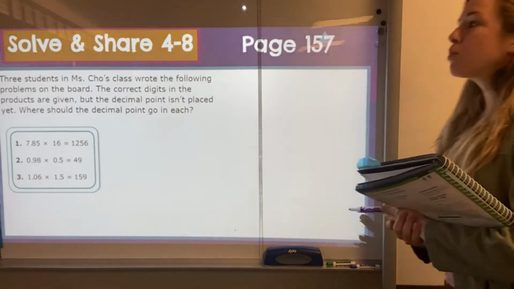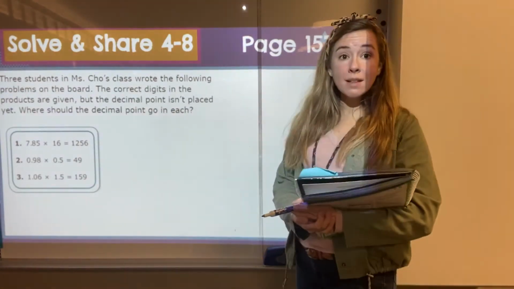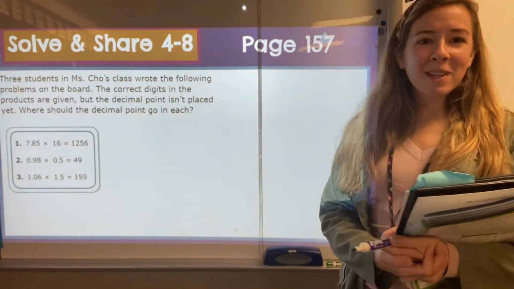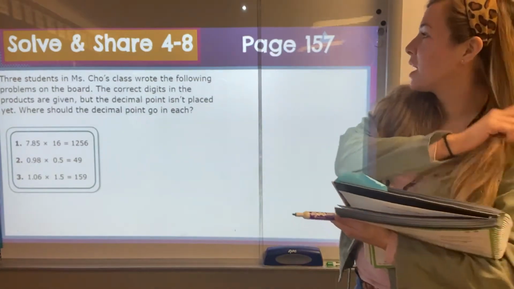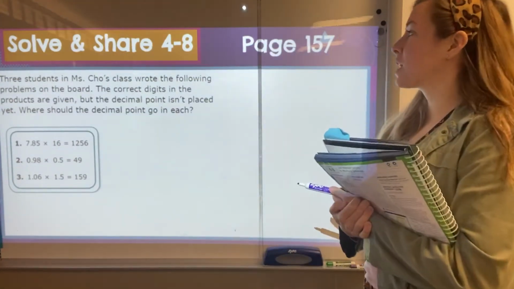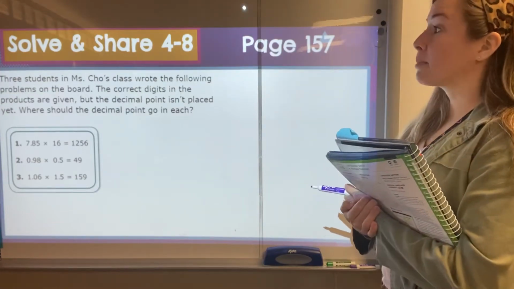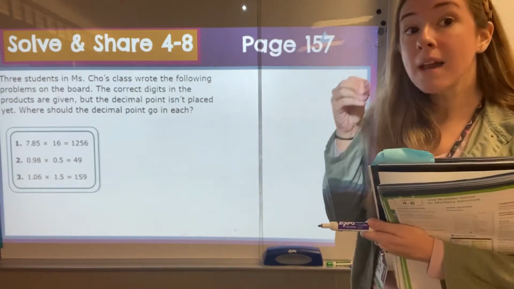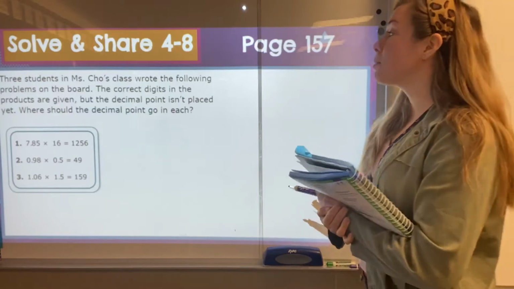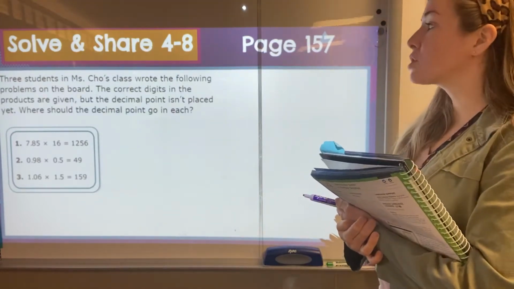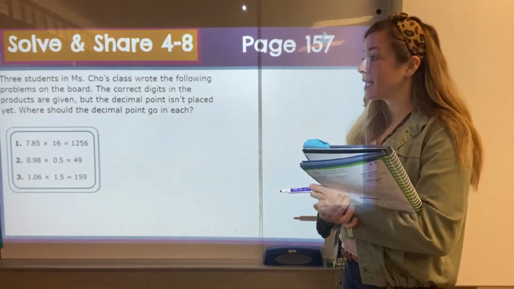Again, we are on page 157. This is our solve and share. Let's go ahead and read through it together and then I'll give you a little bit of time to try it on your own. Three students in Miss Cho's class wrote the following problems on the board. The correct digits in the product are given, so that means the correct numbers are there, but the decimal point isn't placed yet. Where should the decimal point go in each?